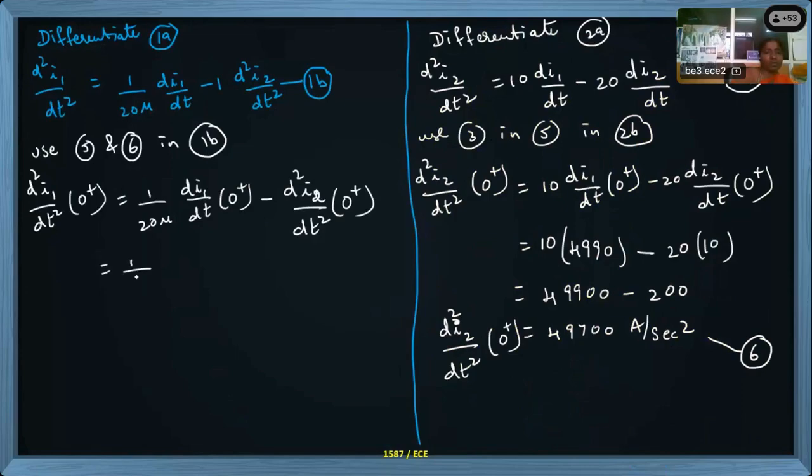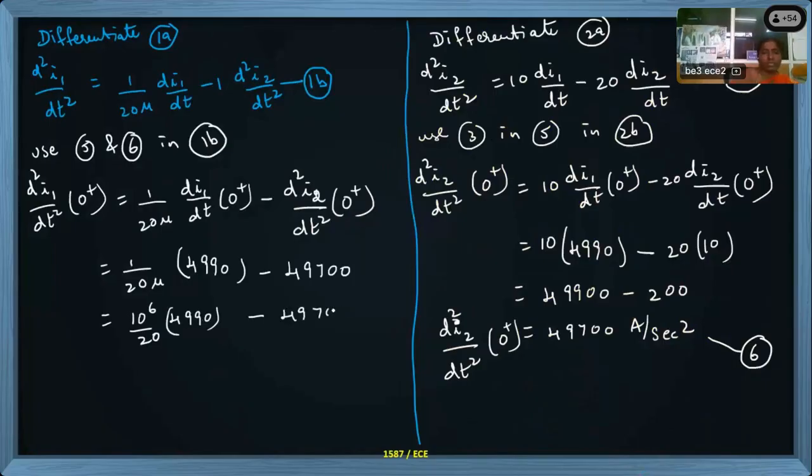This becomes 1 by 20 micro, and the value from equation 5 is 4990, minus the value from 6, which is 49700. Now this is 10 power 6 by 20, and then 4990 minus 49700.